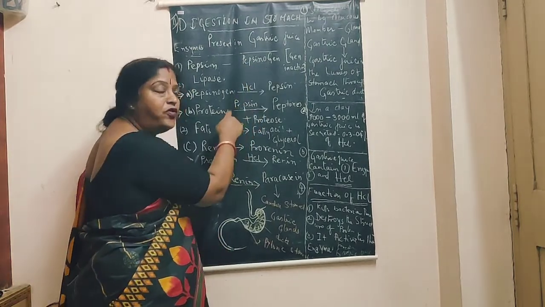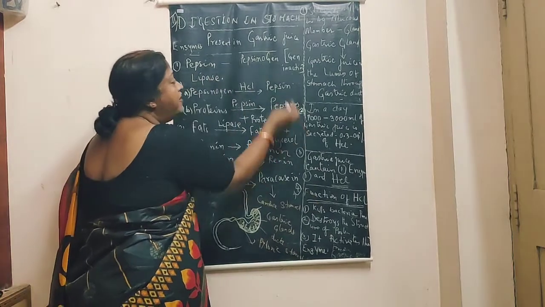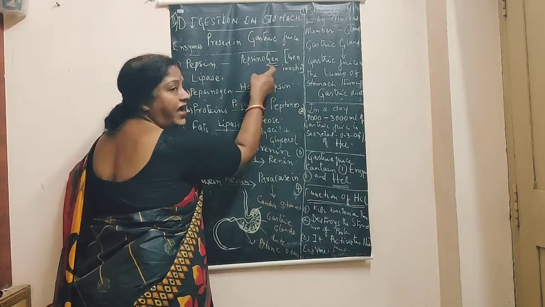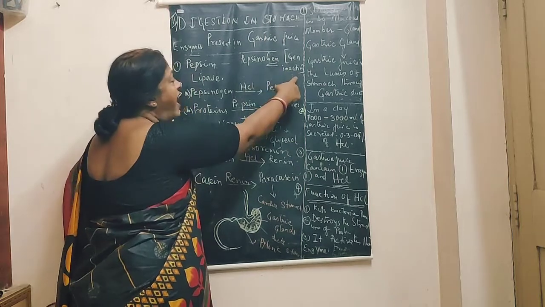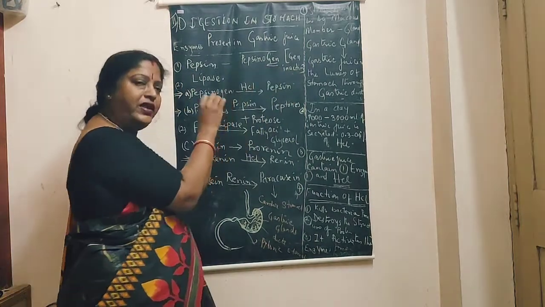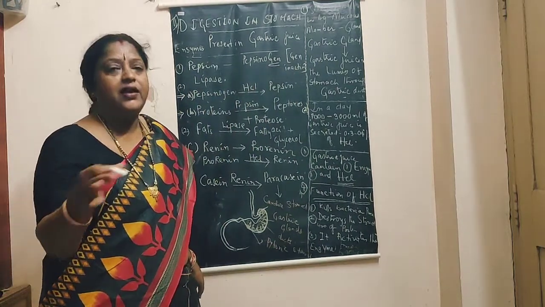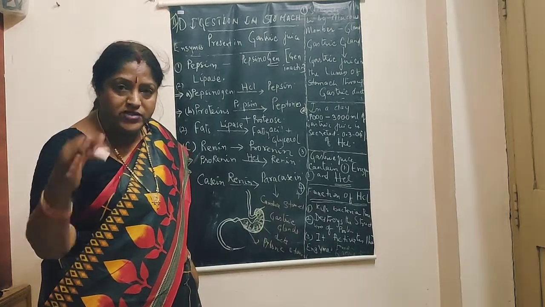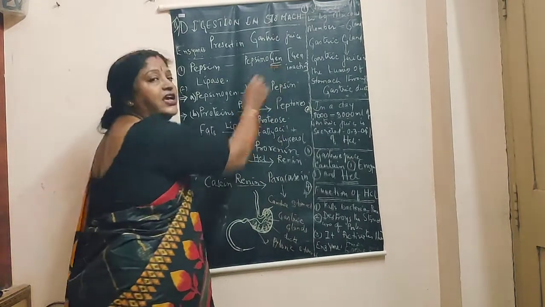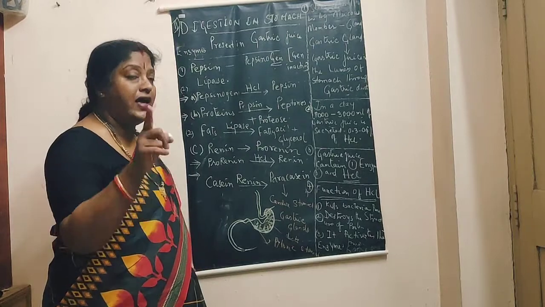Pepsinogen is the inactive form of pepsin. And remember, the suffix "gen" shows the inactive form of the enzymes, like trypsinogen, chymotrypsinogen. Wherever there is "gen", it shows the inactive form of the enzyme.